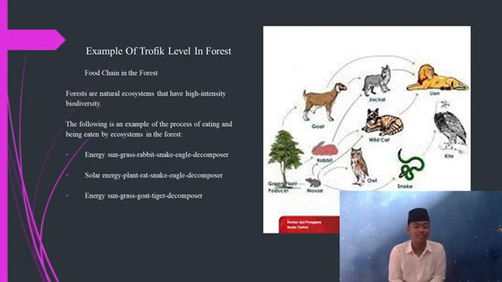Example of trophic levels in the forest. Food chain in the forest. Energy, sun, grass, rabbit, snake, and the decomposer. Solar energy, plant, rat, snake, eagle, the decomposer. Energy, sun, grass, wood, figure, the decomposer.